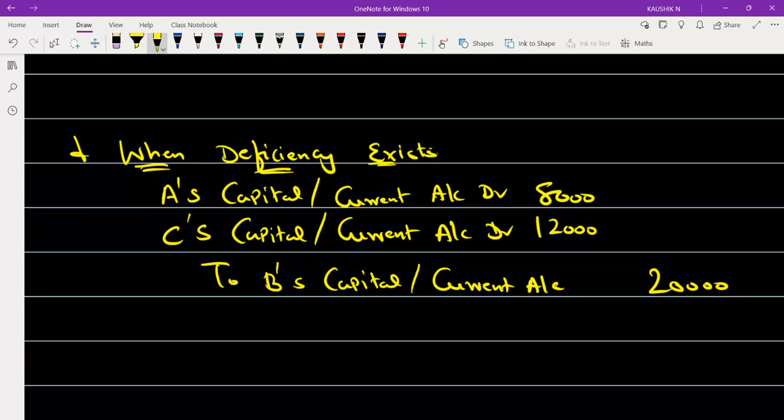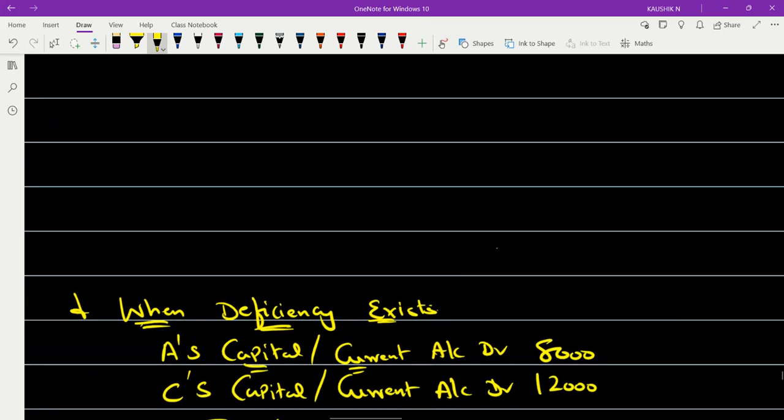Now you will ask me, why are we using the words capital or current account? It's quite simple. You have to see the question, and I take a conclusion that the partner's capital is being maintained under what method?